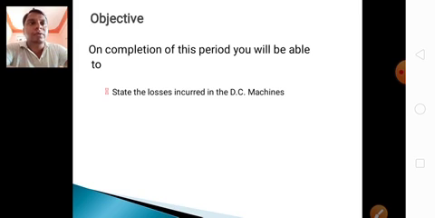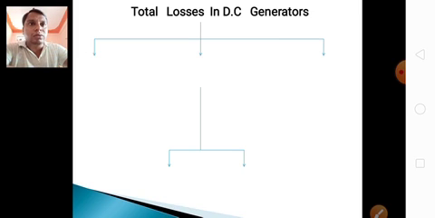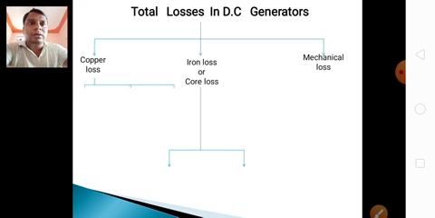What are the different types of losses? We know that the different types of losses are copper losses, iron losses, and mechanical losses. But there are different classifications of losses. These are the total losses in DC generators. What is the first one, copper loss? Copper loss is again divided into three types of losses: series field loss, shunt field loss, and armature copper loss.